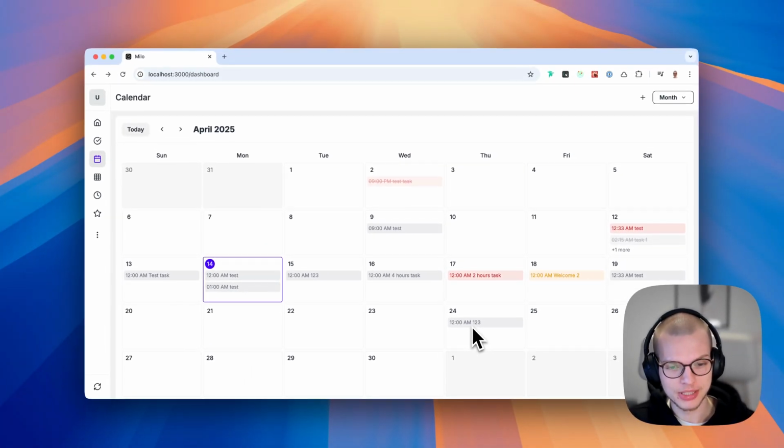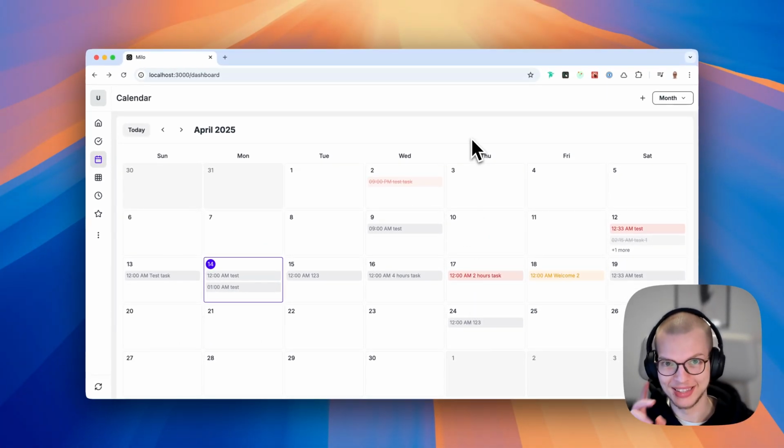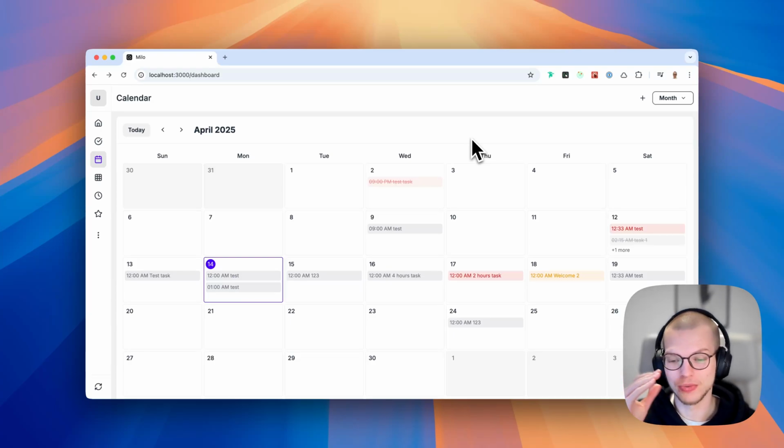I'm really excited about this feature, because this feature is the key reason why I switched from the Things 3 app to the TickTick app. The ability to basically create your tasks and edit them and also see them from the calendar view. So now it's also here on Milo. It will be soon testable, trust me.